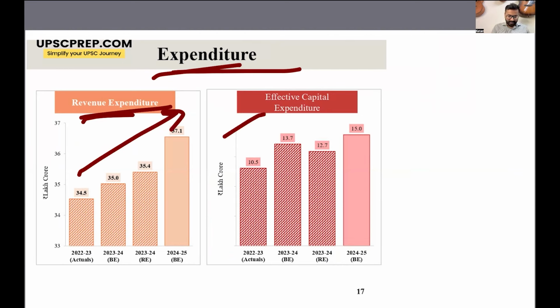Now, a big focus of the government is on effective capital expenditure. So we already talked about capital expenditure. Effective capital expenditure is capital expenditure plus the grants given to states for creation of permanent infrastructure. So that is effective capital expenditure. So again, the trend is towards increasing effective capital expenditure. So this again is good news because this will lead to creation of more and more infrastructure, and more infrastructure will have a multiplier effect, and that will increase the economic capacity of the country.